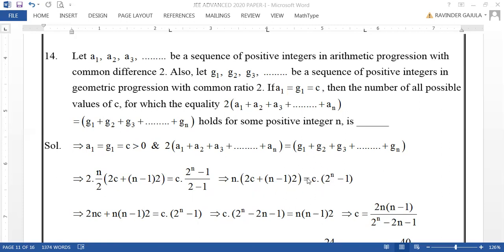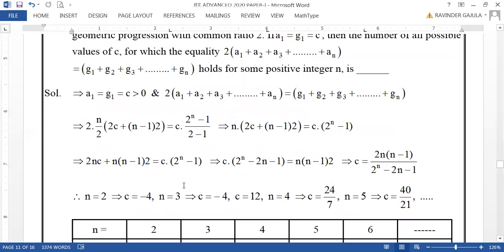Now I am simplifying this equation to write c in terms of n. It can be taken as 2nc plus n of n minus 1 of 2 equal to c into 2 power n minus 1. Now taking c terms on one side and other terms on the other side, c can be written as 2n of n minus 1 by 2 power n minus 2n minus 2.